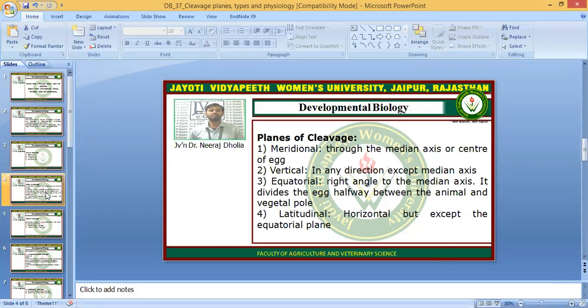Then we discussed the planes of the cleavage. Meridional plane, that is through the median axis or the center of the egg, and it divides the cell into equal parts, and it occurs from the animal pole to the vegetal pole. Then the vertical plane, it is the vertical plane except the meridional plane. Then the equatorial plane, which goes through the right angle to the median axis, and it divides the egg halfway between the animal and the vegetal pole. So it also divides the egg into two equal parts. Then latitudinal plane, it is also horizontal but except the equatorial plane.